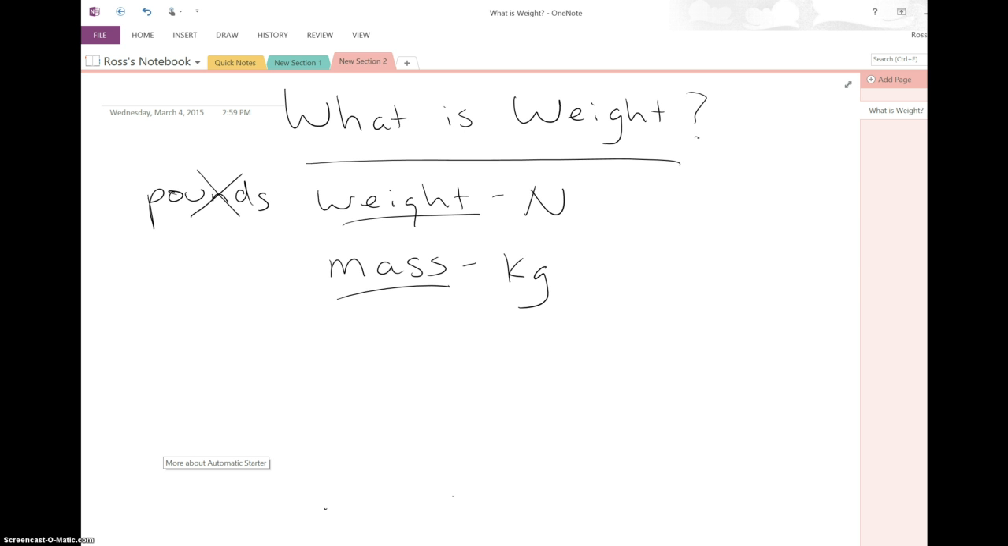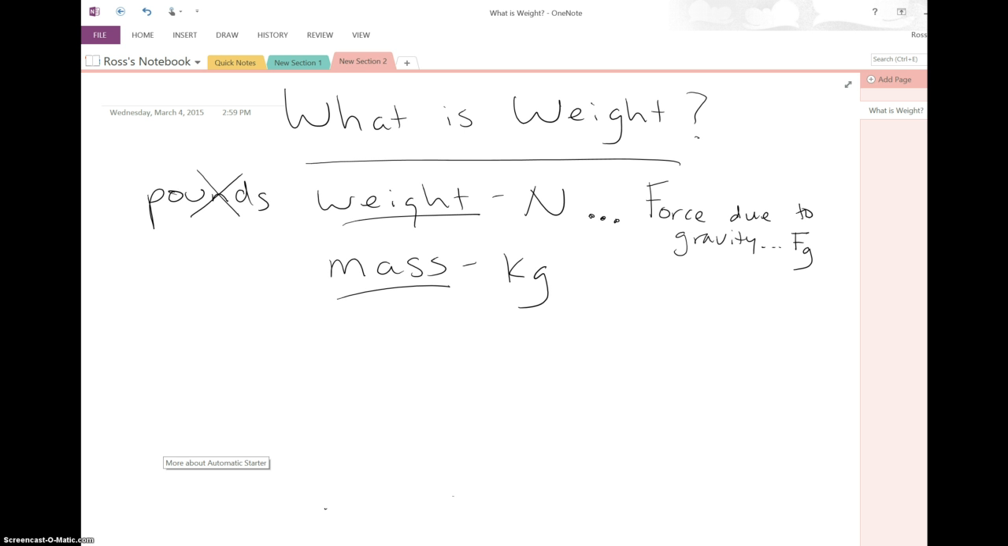Your weight, if we think about what we're talking about when we're saying okay, I weigh 300 pounds, that means that your mass is being pulled on by gravity with a force of 300 pounds. Now again, we're going to start using newtons. So what we're talking about here is really force due to gravity, or as you've probably seen me write it, F of G, force due to gravity.